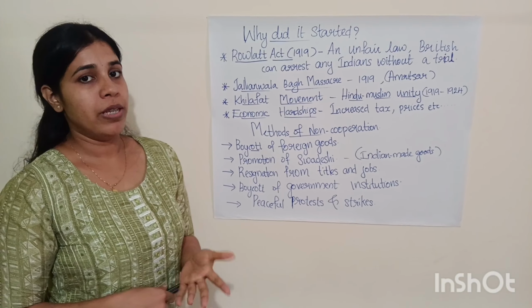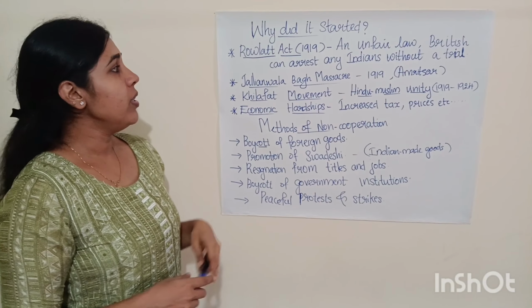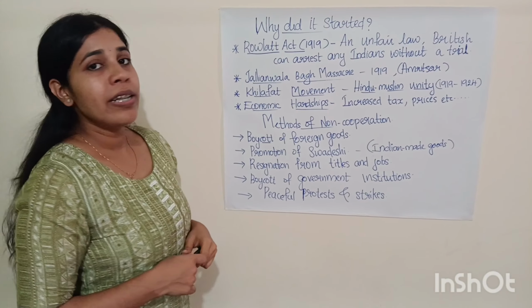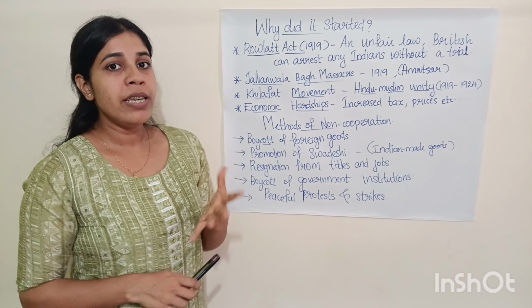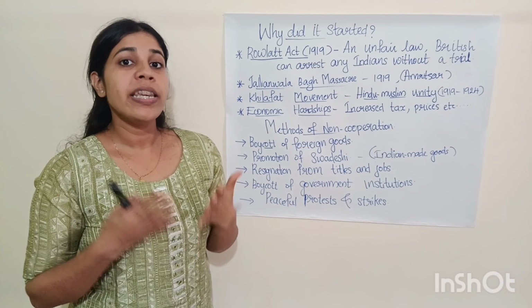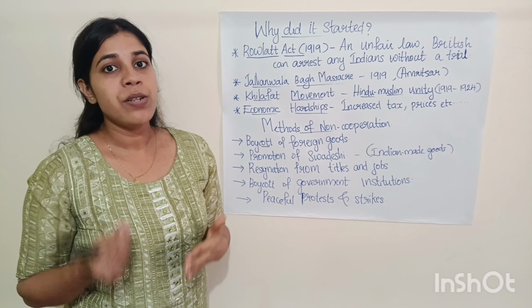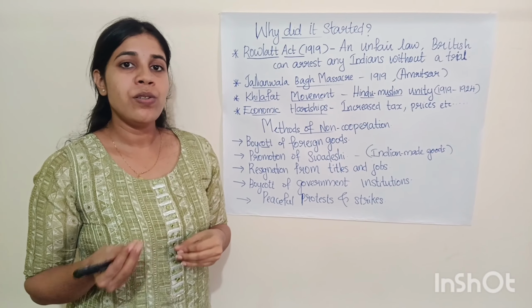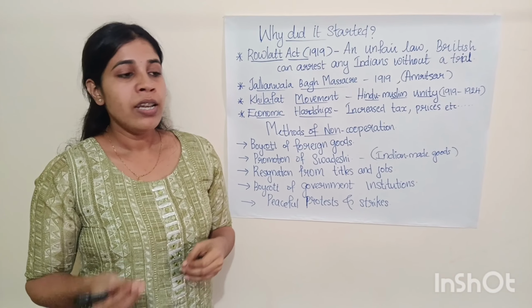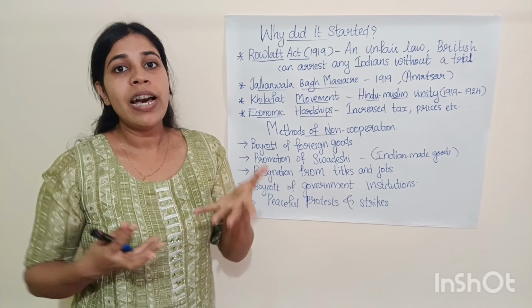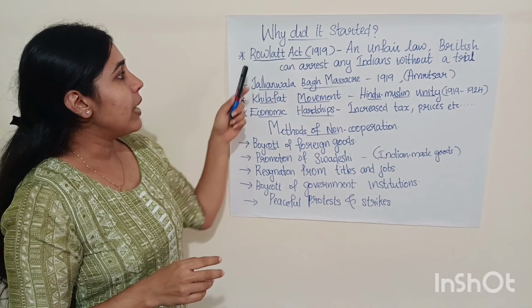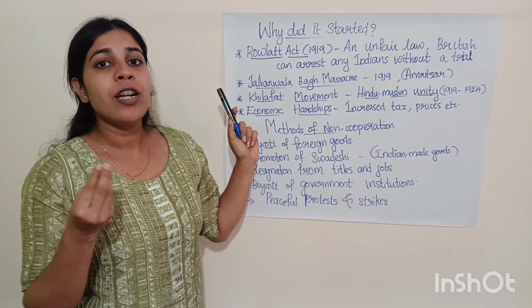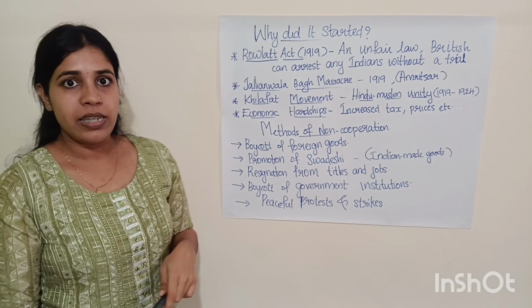Now we will discuss why it started, or what the major factors were which led to the non-cooperation movement. Going on to the first point, the Rowlatt Act. The Rowlatt Act was introduced by the British government in the year 1919. It gave the British government the power to arrest any Indian citizens without even a trial. And what is a trial? A trial is a process in a court where a judge arrives at a decision by listening to both sides. So as per this Rowlatt Act, the British government could arrest any Indian citizens.